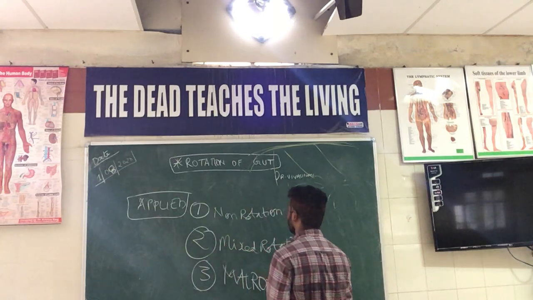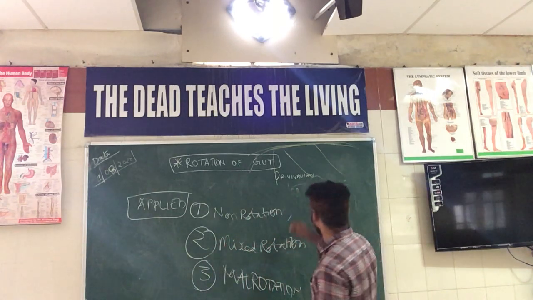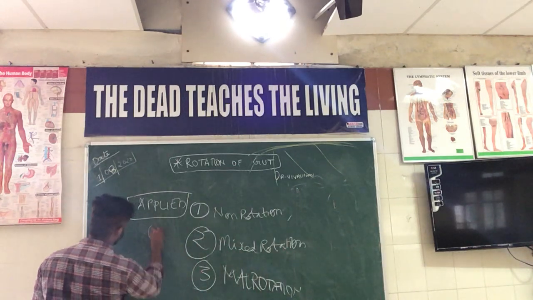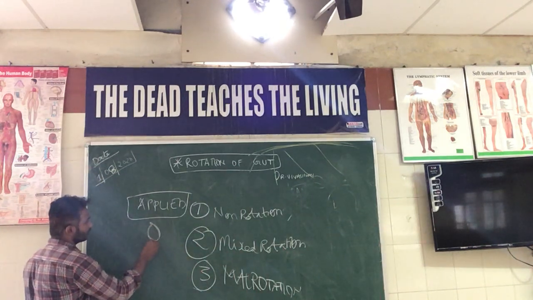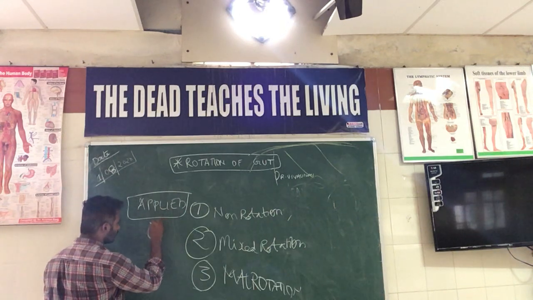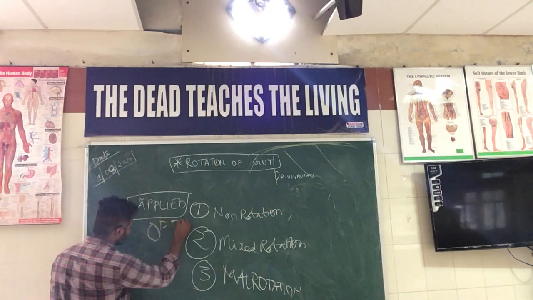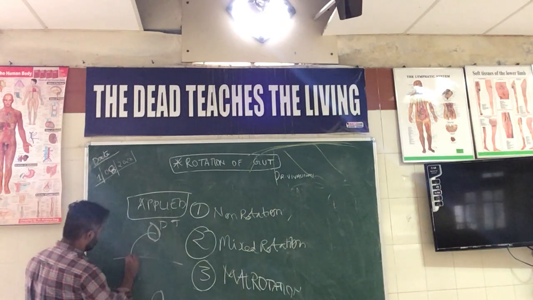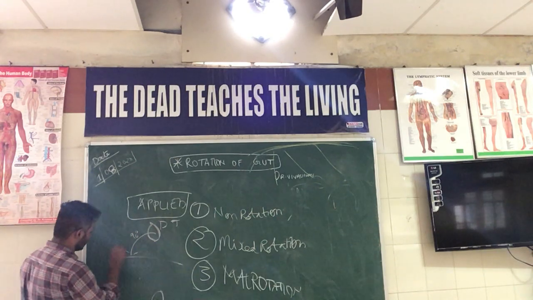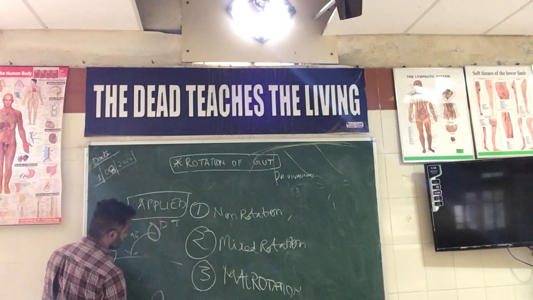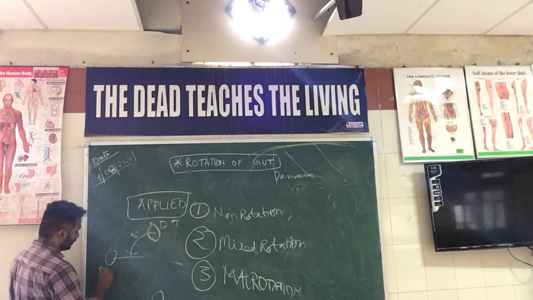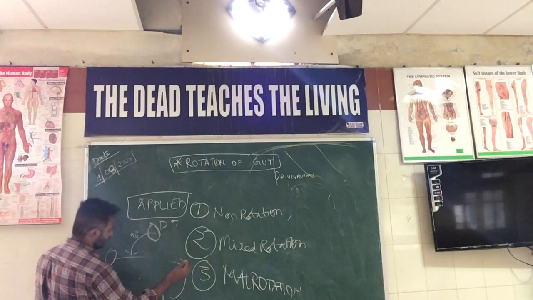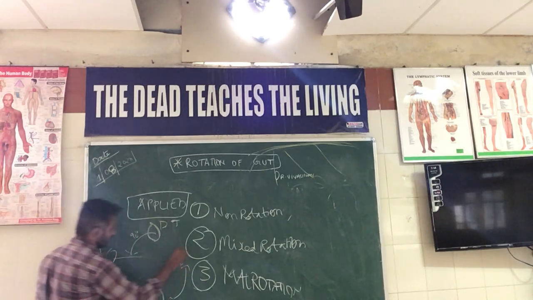So what basically is non-rotation? We have already studied that, assuming this is the duodenojejunal junction and this is the ileocecal junction. In the first 90 degrees the duodenojejunal junction will be here and the ileocecal junction will be here, this is the right side and this is the left side.